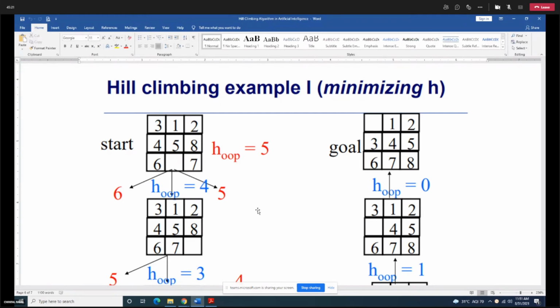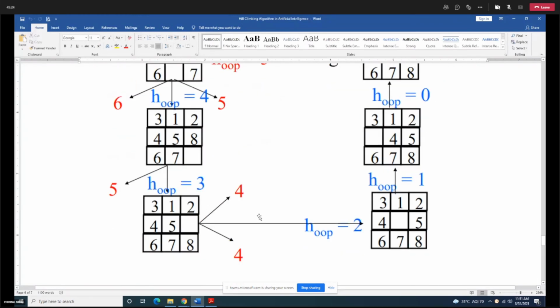For the next, you can see, okay, again when you have arrived, you select this particular state which is having heuristic function equal to 4. Now again there are possible moves over here. You can slide 7 again, that will lead you to the score of 5 again.